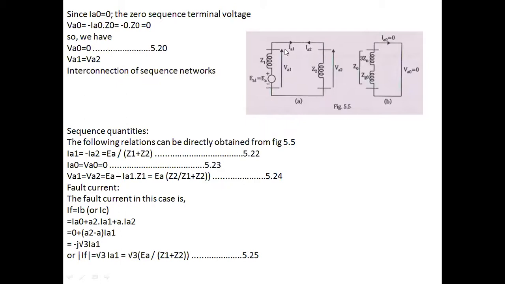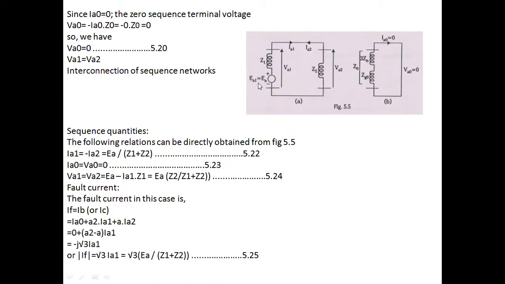This is the positive sequence network, this is the negative sequence network, and this is the zero sequence network. Since IA0 is equal to 0, VA0 is equal to 0, hence we need to separate this part from the other two networks. From this interconnection of sequence networks, I can write the sequence quantities. If I see this first figure, IA1 flows exactly opposite to IA2. Hence, IA1 is equal to minus IA2.